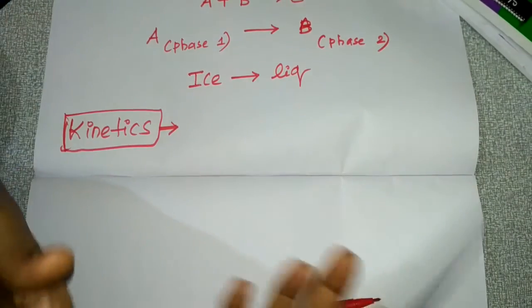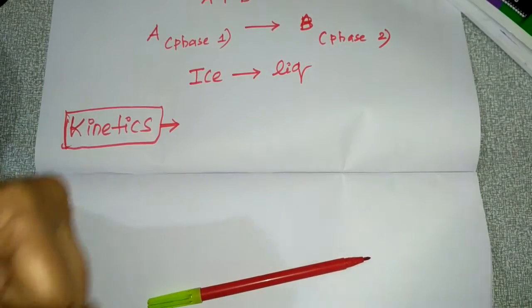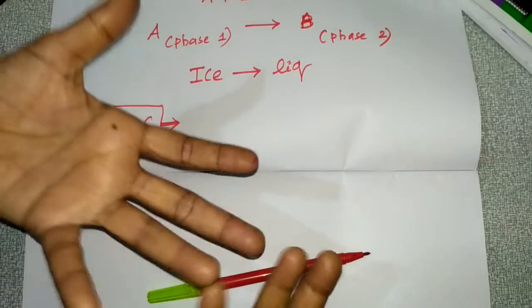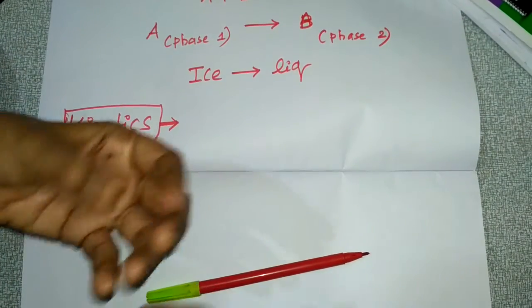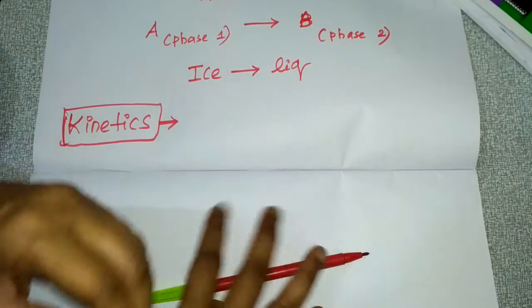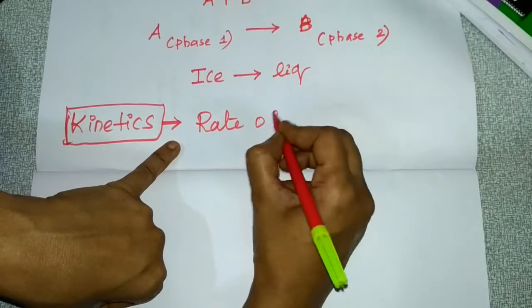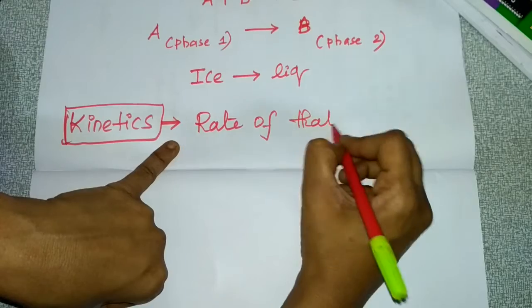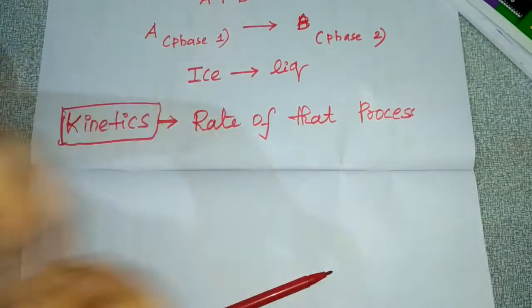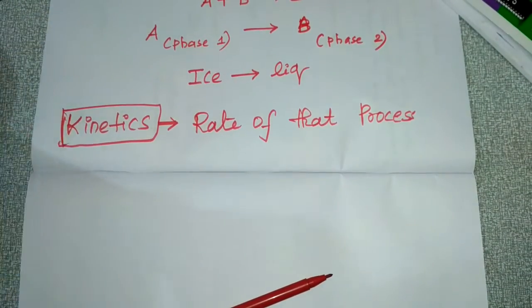Kinetics says how fast the changes take place, or how quickly the particular process takes place.